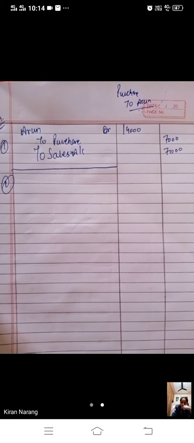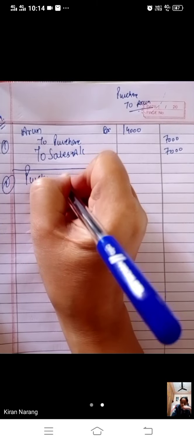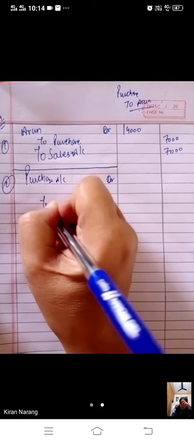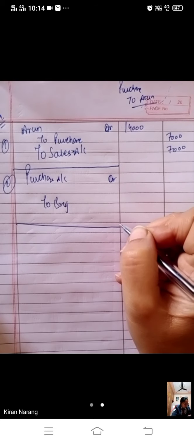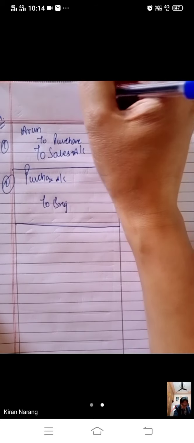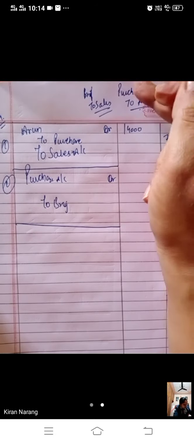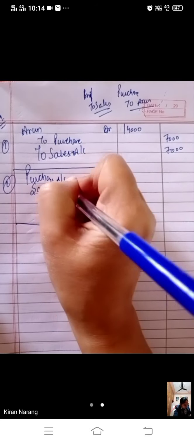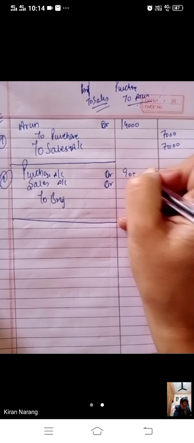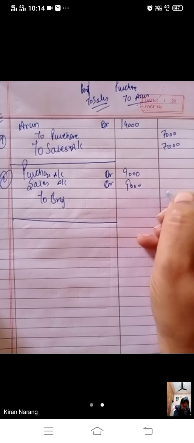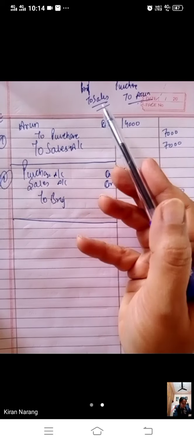Second, bache, credit purchase from Bridge. It should be recorded like this: purchase account debit to Bridge 9,000. But what we have done by mistake, we have recorded in the sales book. So we have recorded Bridge to sales. This entry will be reversed. Sales to Bridge. The amount of Bridge will be doubled, 9 and 9 is 18. The correct entry will be passed in the same way and the wrong entry will be reversed.